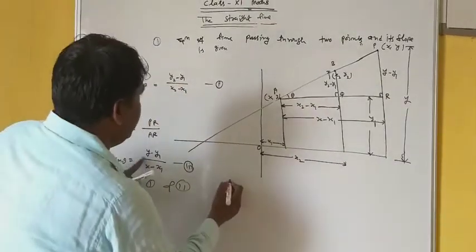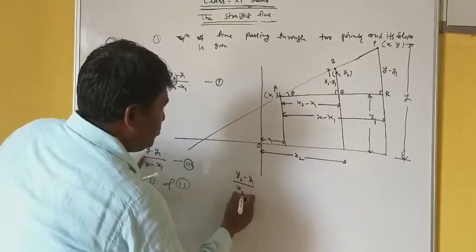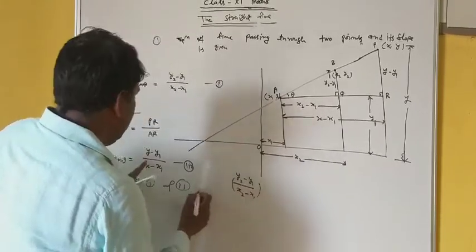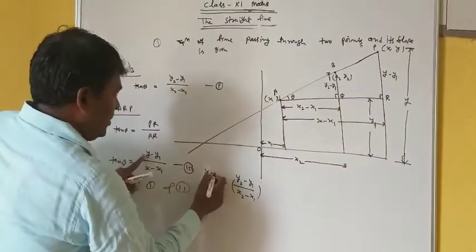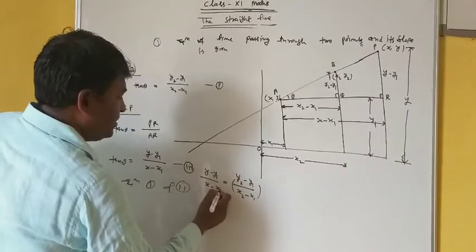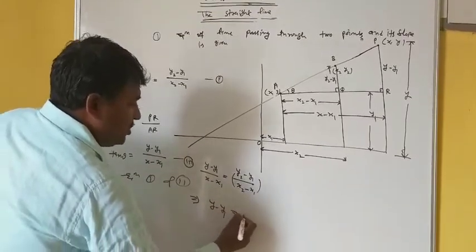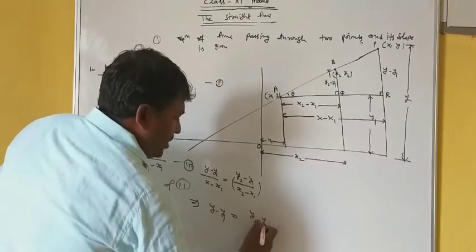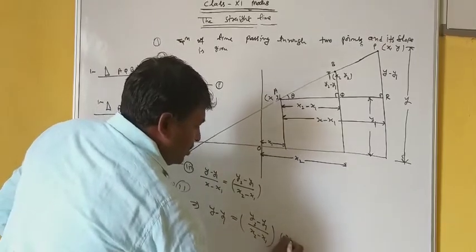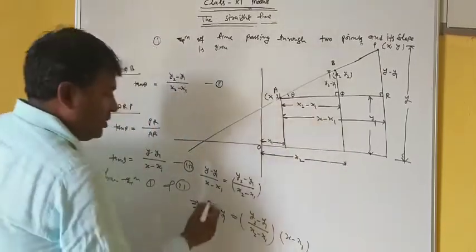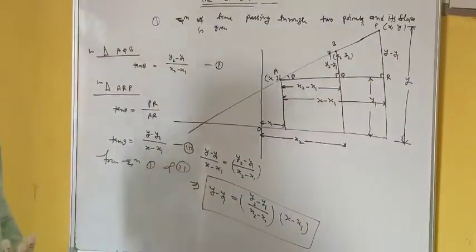So, putting the value, what you get? y2 minus y1 upon x2 minus x1 is equal to y minus y1 upon x minus x1, or this implies that y minus y1 is equal to y2 minus y1 upon x2 minus x1 into x minus x1. So this is the equation of a line passing through 2 points.